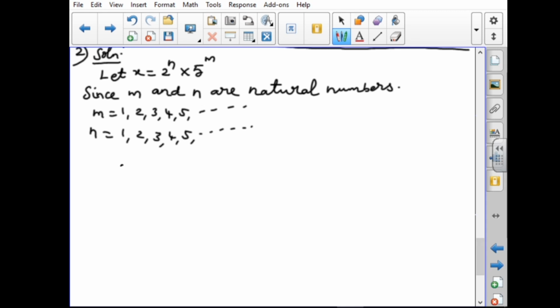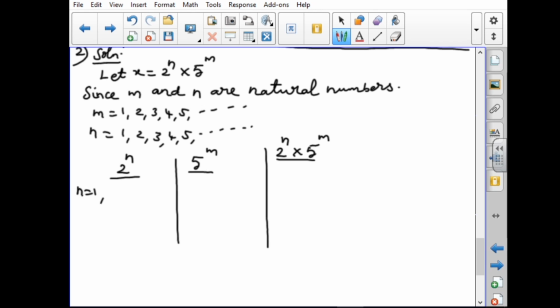First I have to take 2 power n, then 5 power m, then 2 power n into 5 power m. These are the 3 categories I am going to take. Both are natural numbers only. First, substituting n equal to 1, I get 2. n equal to 2, I get 2 power 2, which is 4. n equal to 3, I get 2 power 3 equal to 8, and so on.